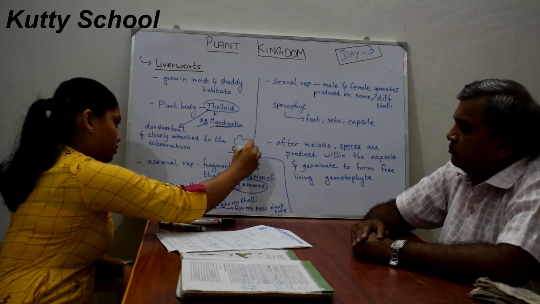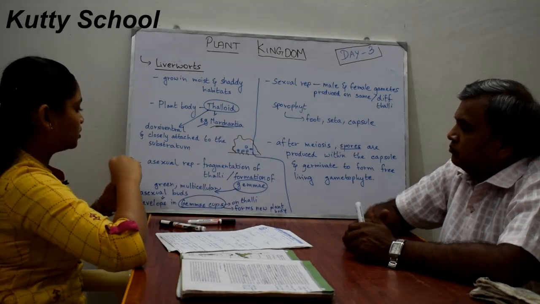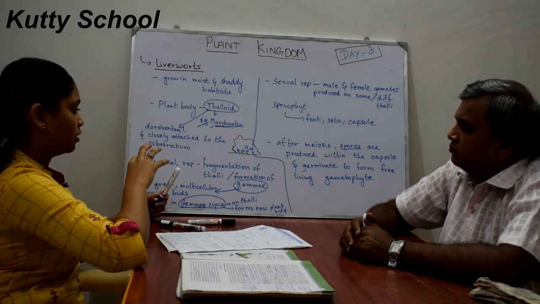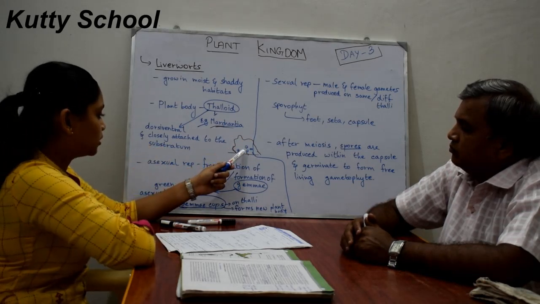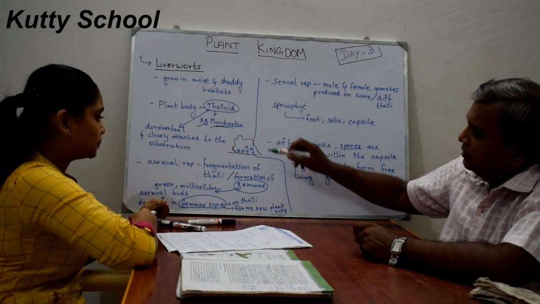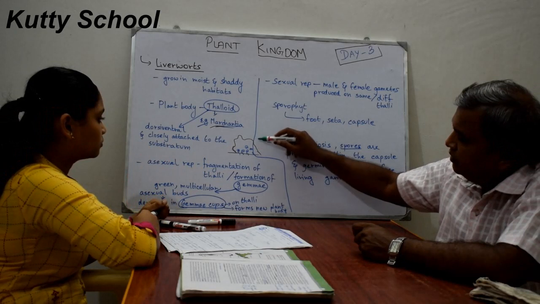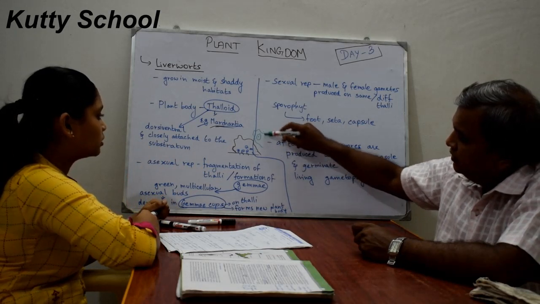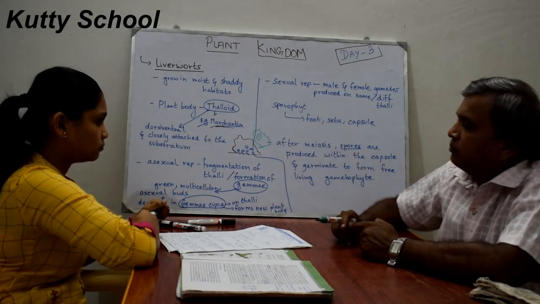These are known as gemmae. It is also an asexual form. It separates from the plant and grows into a new organism. This separates from here to here and grows into a separate thalli.